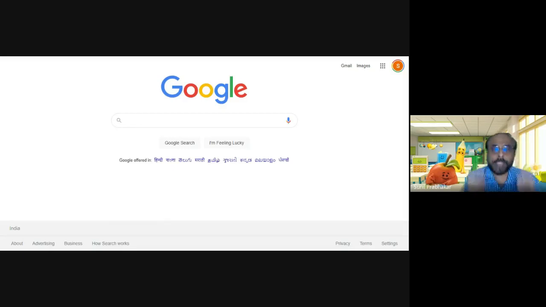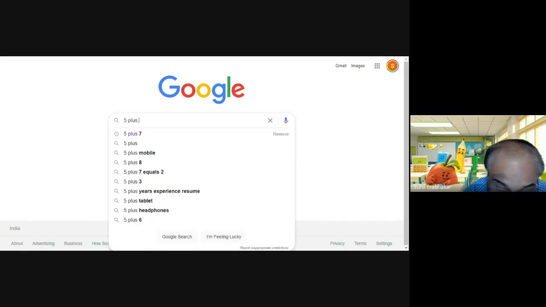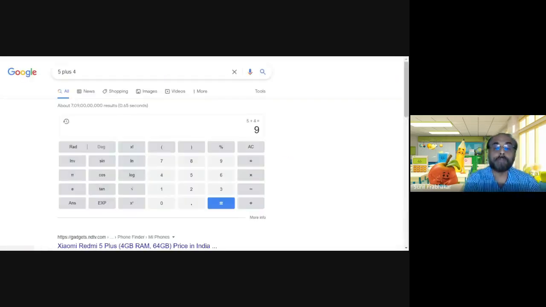You can use your search engine window as a calculator. For example, you can give 5 plus 4. So what is the result? 5 plus 4 equals 9. And then what happened?